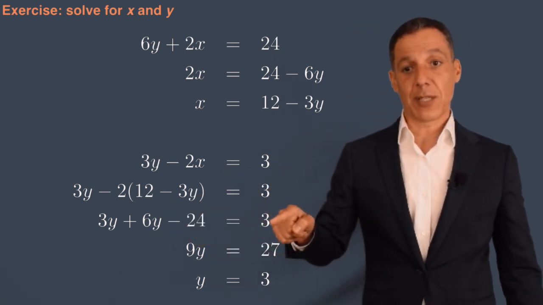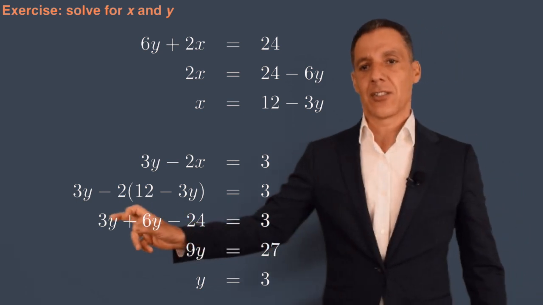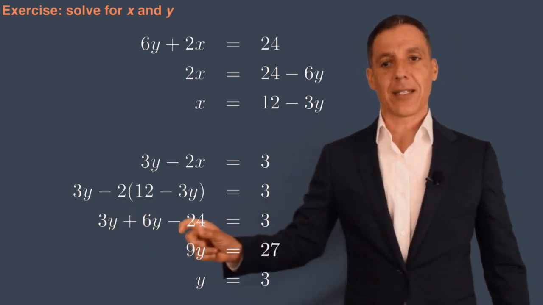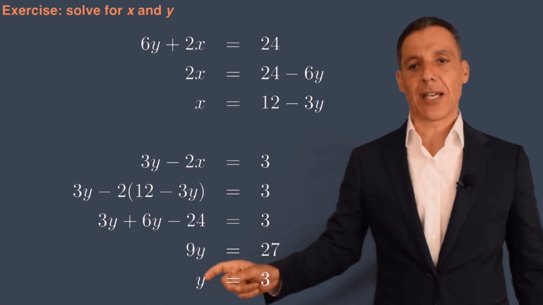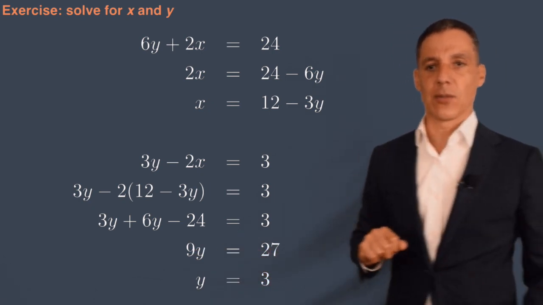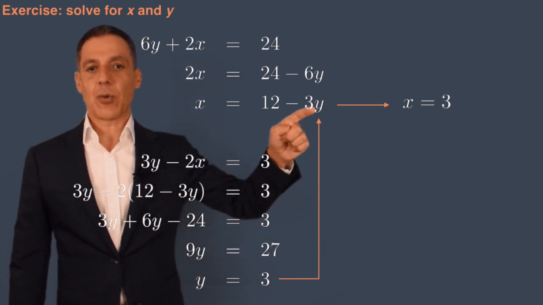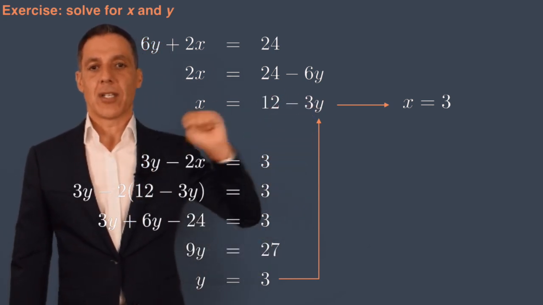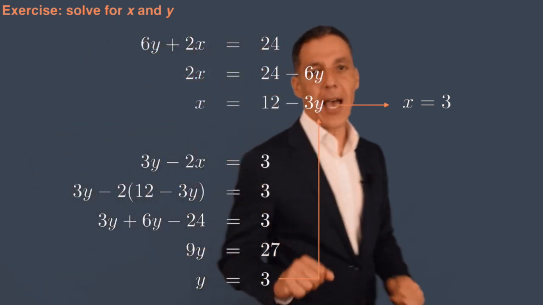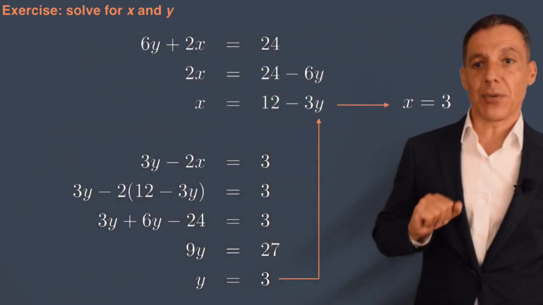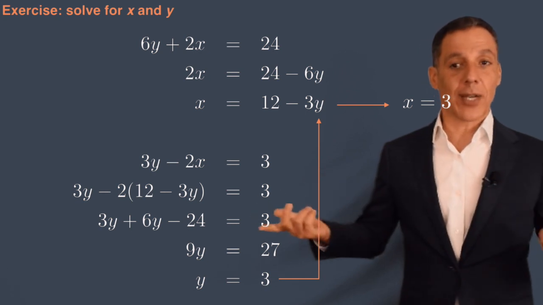I get 3 plus 24 is 27. 6 plus 3 on the y is equal to 9. 9y is equal to 27. Divide by 9, of course. Y is equal to 3. Good. Now, once I have y is equal to 3, I'm home. I bring that back up into the first equation. 12 minus 3 times 3, which is 9, is equal to 3. And I can back substitute it and make sure I got everything right.